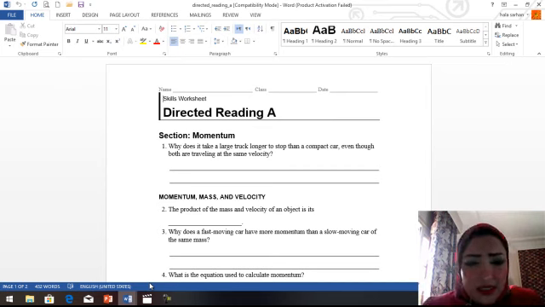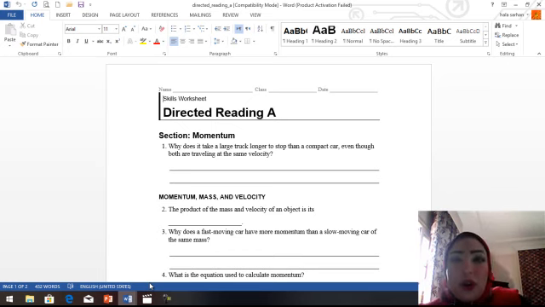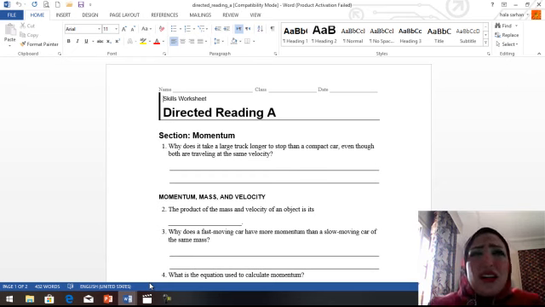Okay, so this is, I think, the same. This is a large truck and this is a car. Both are moving with the same velocity, for example, 60 meters per second. Why does it take a large truck longer to stop than a compact car? Why do you think?